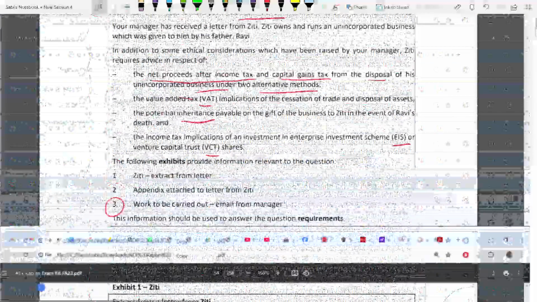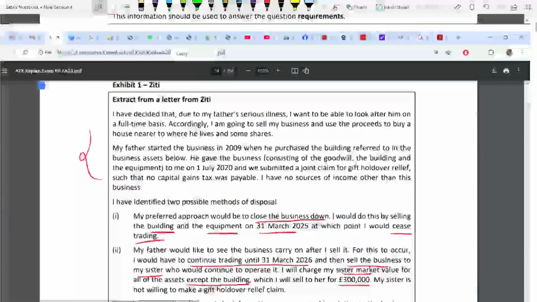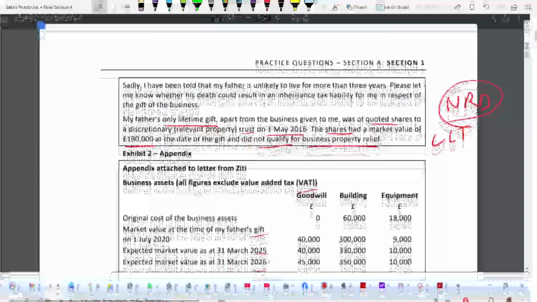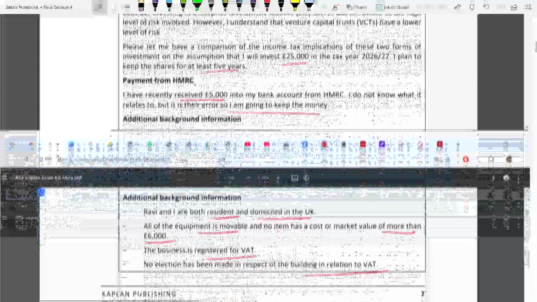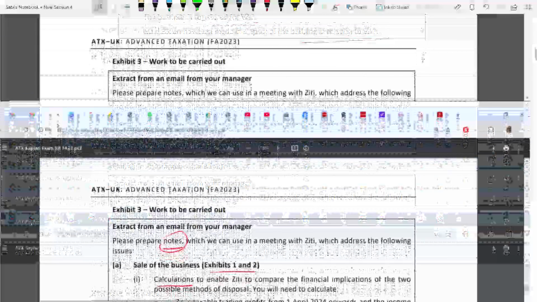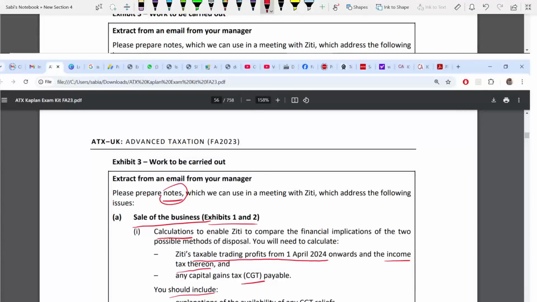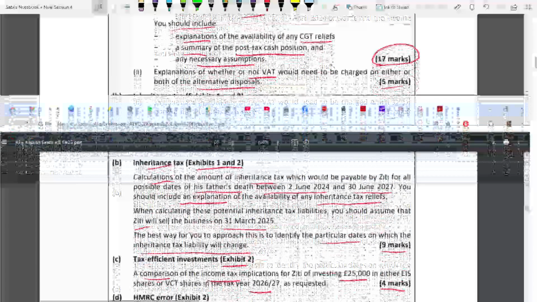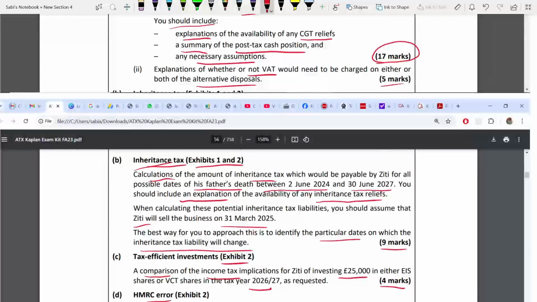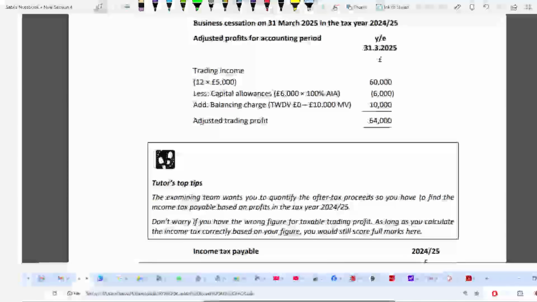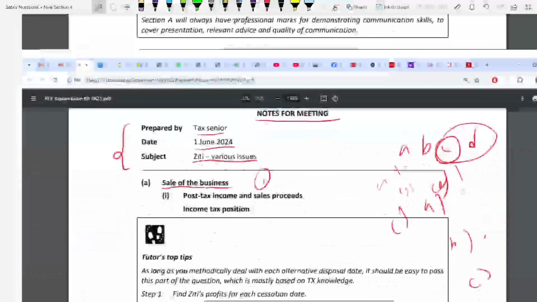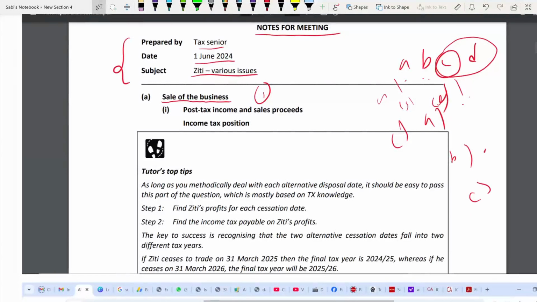What does the requirement say? Go to exhibit 1. If you're not getting there, go here. You see, sale of the business. Exhibit 3. A, sale of the business. B, inheritance tax. C, tax efficient investment. D, HMRC error. Same way you can write your notes. Same order. You don't have to break your head so much about what to write, what to write. Okay? What do you have to write in the first part?